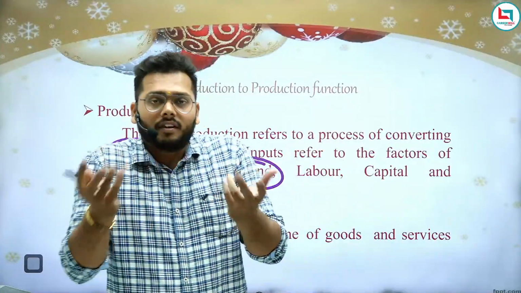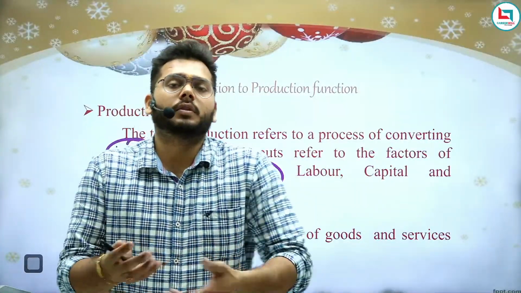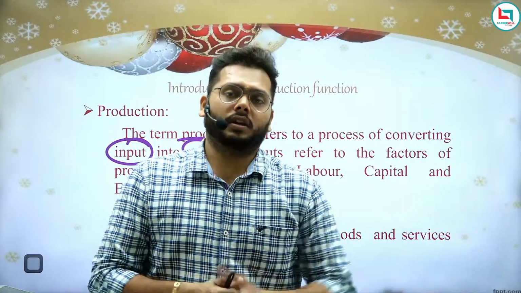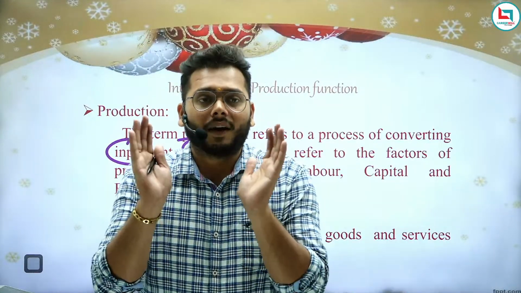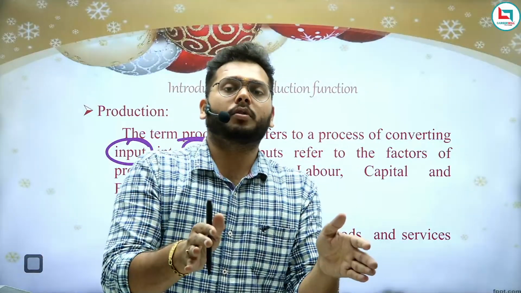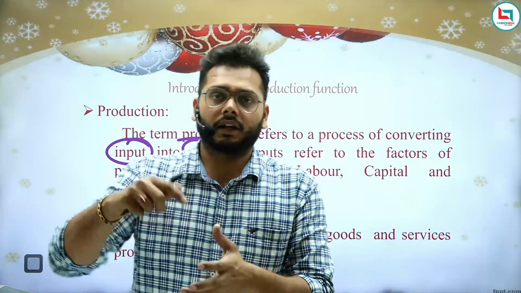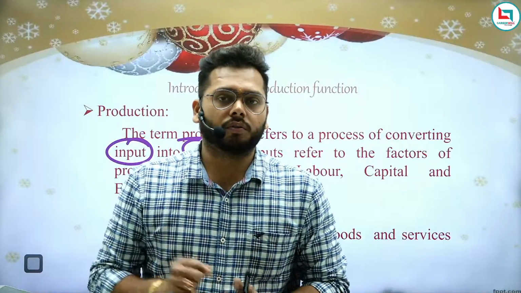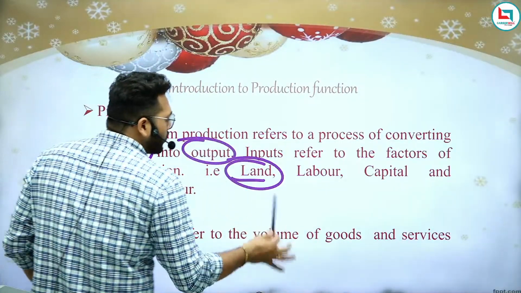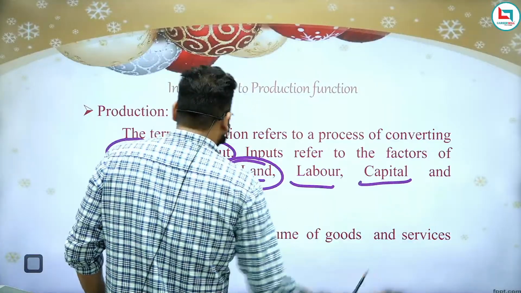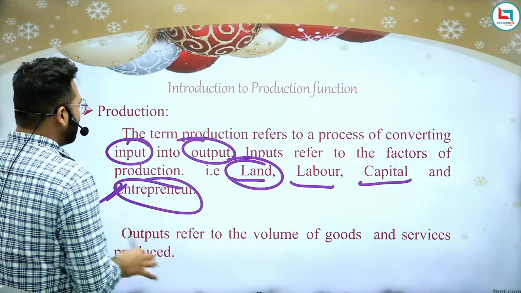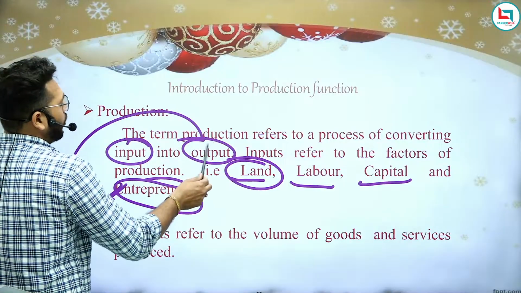If you do not have land, where will you produce these items, where will you convert these items into the final product? So you require some area, some land, so that it is possible to include all these inputs that I have just told you. You must have land, labor, capital and entrepreneur, then only is output possible from these inputs.